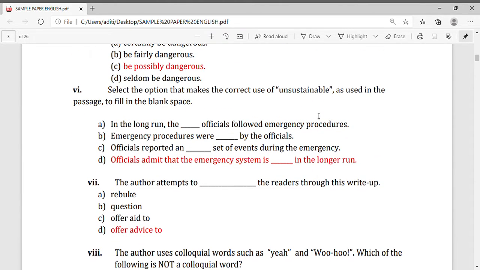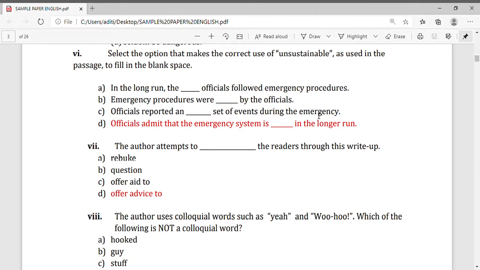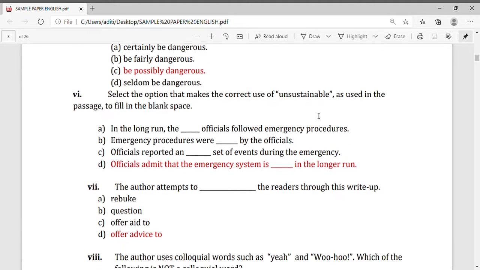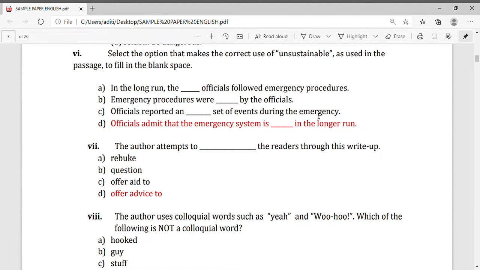Now question number 6. Select the option that makes the correct use of unsustainable as used in the passage to fill in the blank space. Okay. Now the answer is D. Officials admit that the emergency system is unsustainable in the longer run. Okay. So option D is the correct answer.